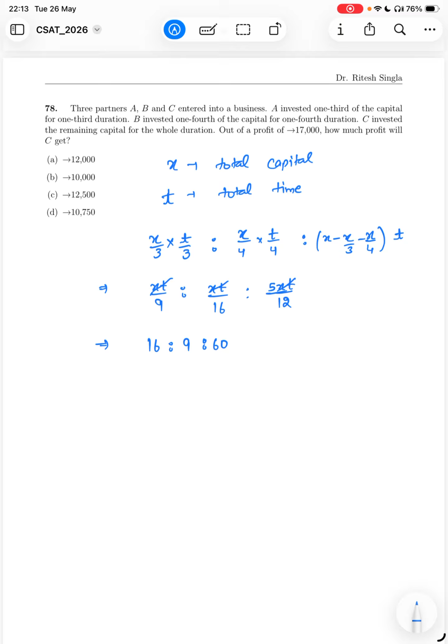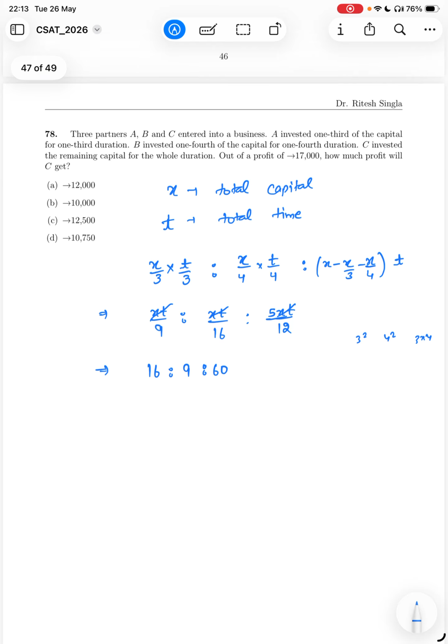Okay, so you can take the LCM here. It is 3 square, 4 square, and 3 into 4. So basically the LCM will be 16 into 9, so 144. You can multiply it by 144. So the ratio is 16 : 9 : 60.